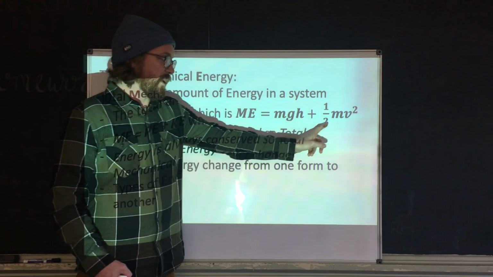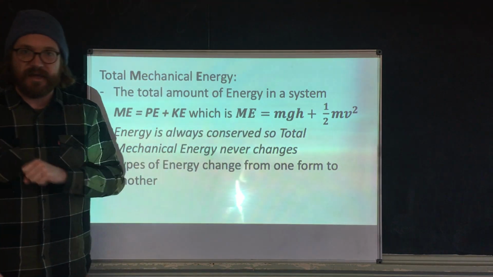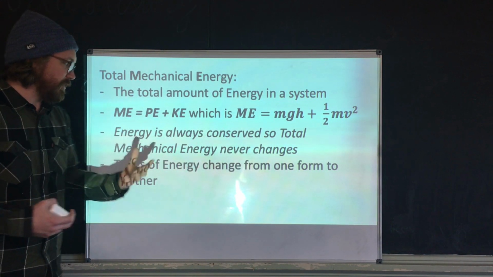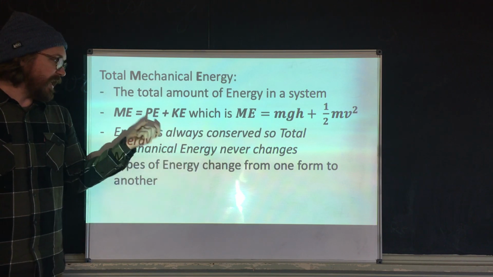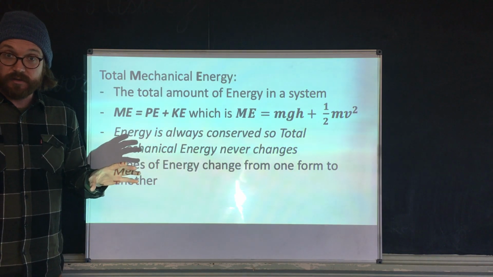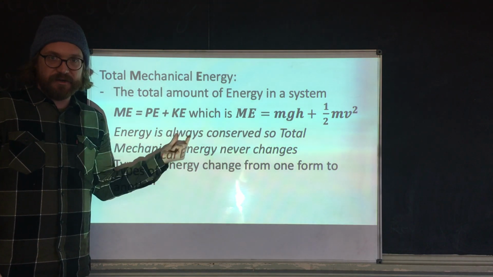Kinetic energy is 1/2 the mass times the velocity squared. Add those up, and that gives you your total mechanical energy. Energy is always conserved, so your total mechanical energy of a system never changes. What changes is how much potential energy or how much kinetic energy you have.